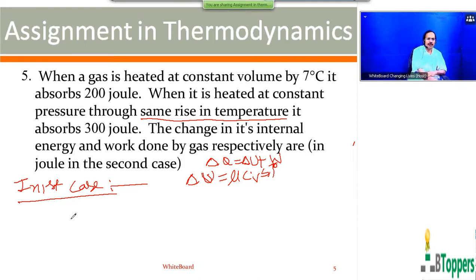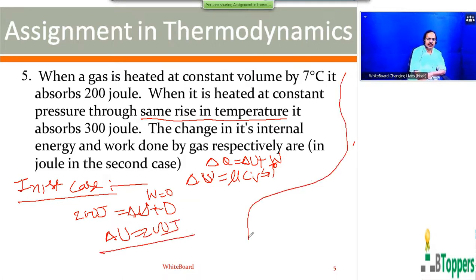So in the first case, volume is constant. When volume is constant, work done is 0. Heat energy absorbed in the first case is given to be 200 joules. That is delta Q is 200 joules. That means change in energy of the gas in the first case, same as the heat energy absorbed by the gas when it is heated at constant volume,